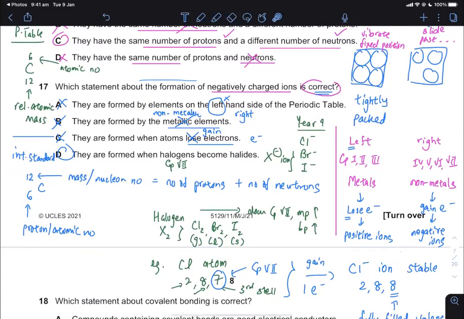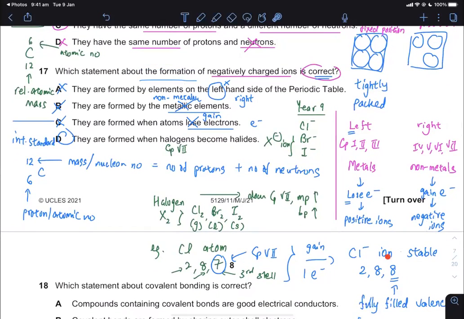I was just showing you all these things to recap your year 9 combined science chemistry concept, which of course you have in your notes. You have done it in your year 9 end of year. You've seen it in your year 10 concept. You've also seen it in year 11 again and again and again.